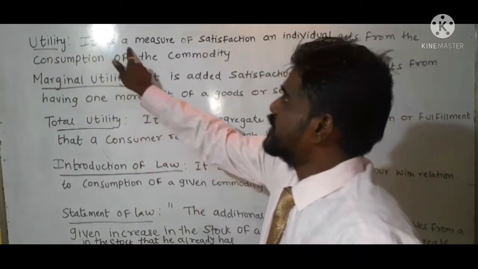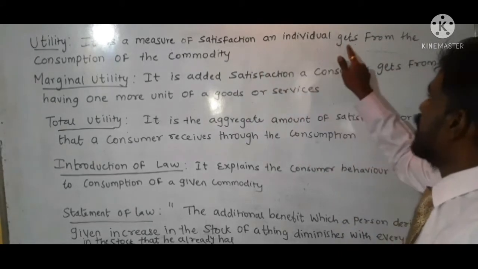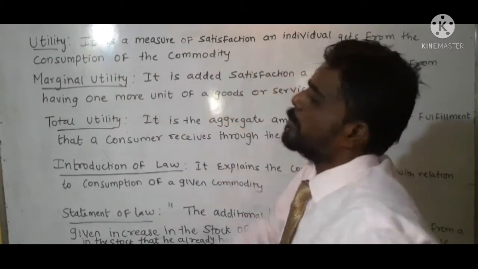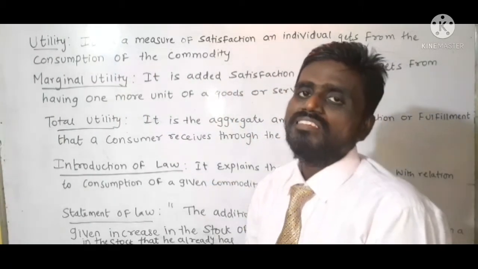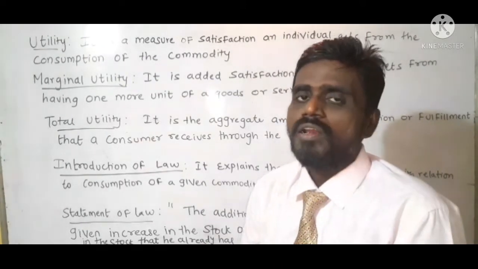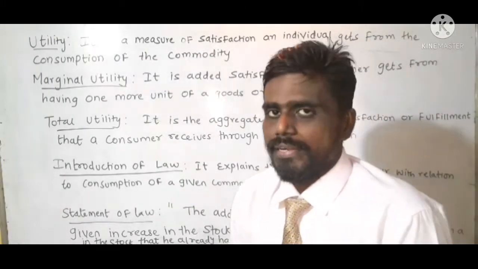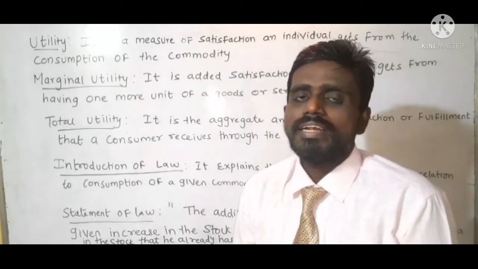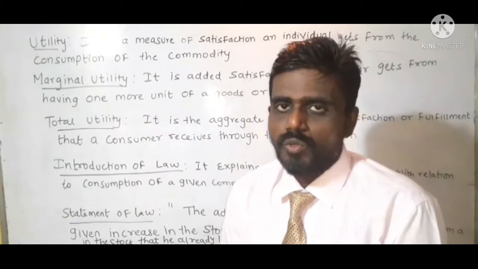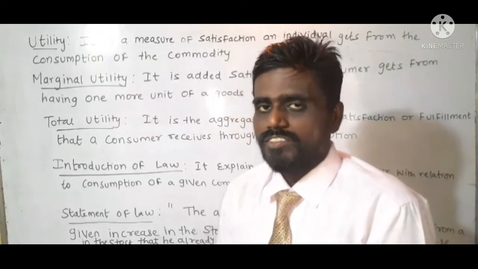Utility is a measure of satisfaction an individual gets from the consumption of a commodity. It is a measure of satisfaction which an individual gains by the consumption of the commodity. In short, utility refers to the measurement of satisfaction which a consumer gets by consuming the given product. Understood? That's what utility is.